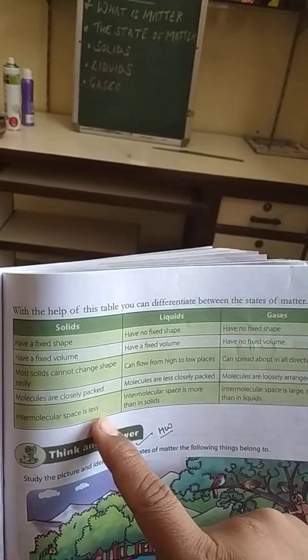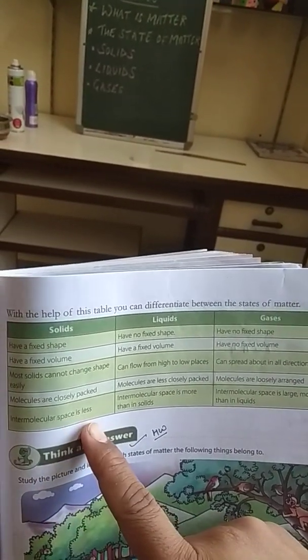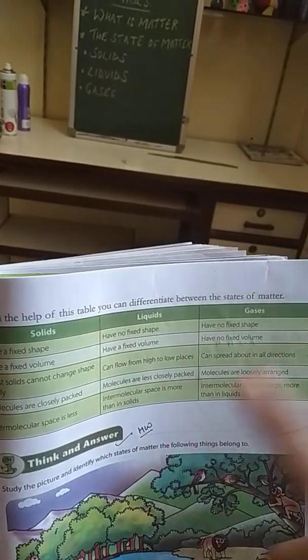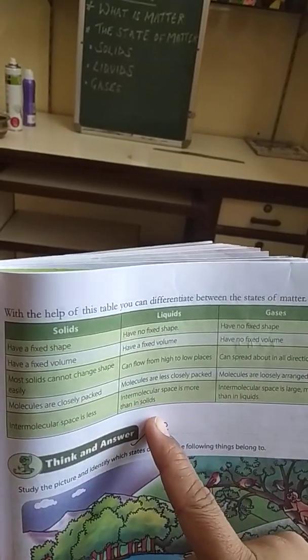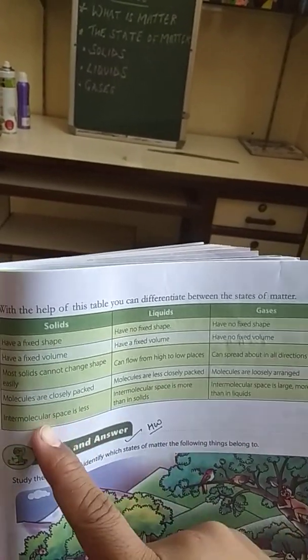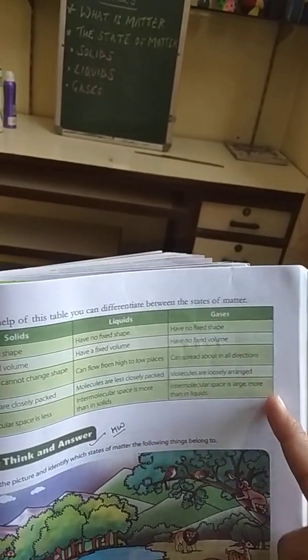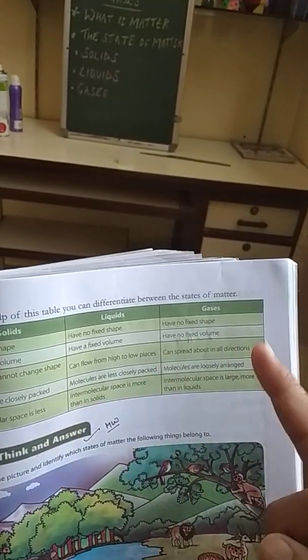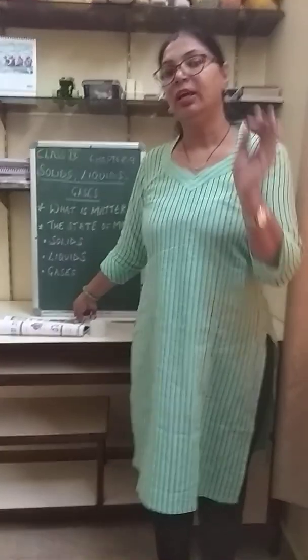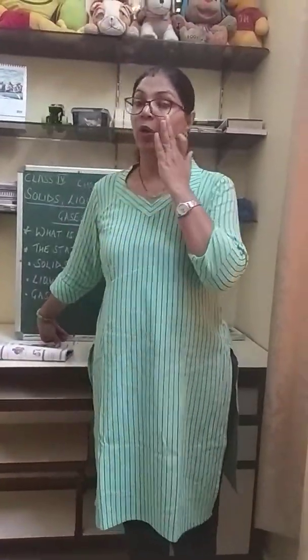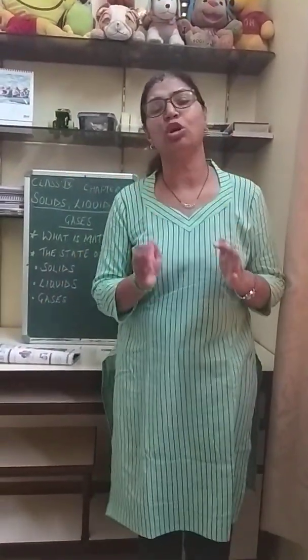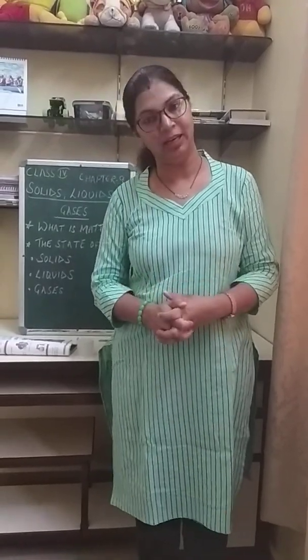And the last difference is that the intermolecular space is less in solids. The intermolecular space is more in liquids, more than solids. And in gases, the intermolecular space is very large, more than liquids. So these are the basic differences between solids, liquids and gases. I hope you all have understood this topic and this concept very well. Thank you.